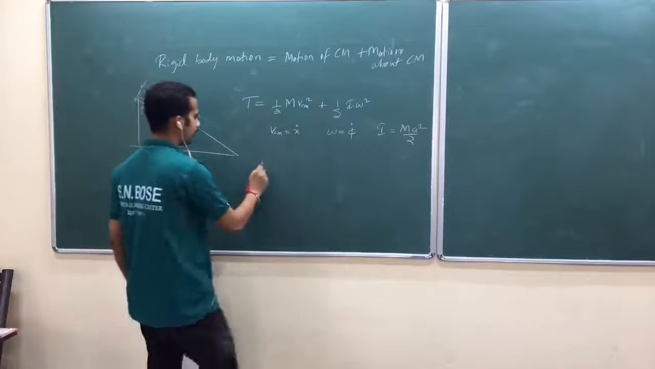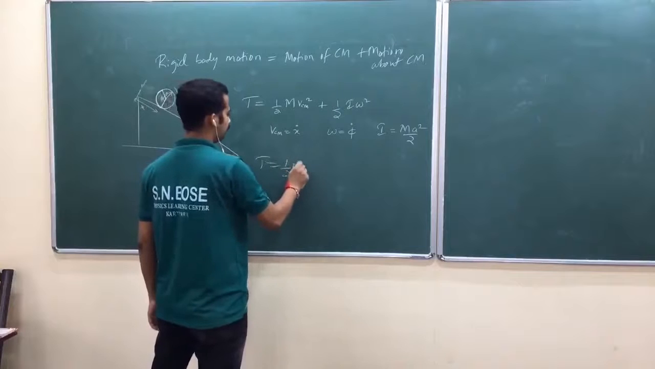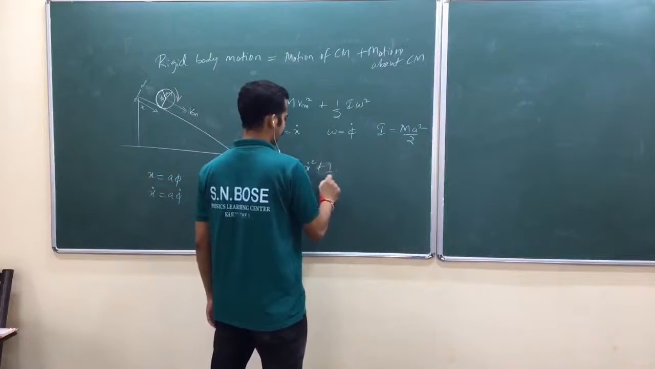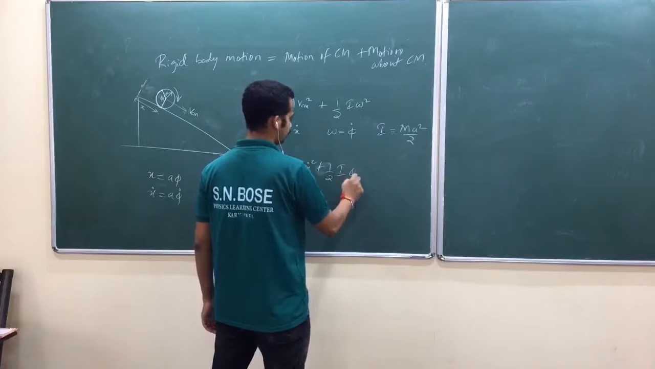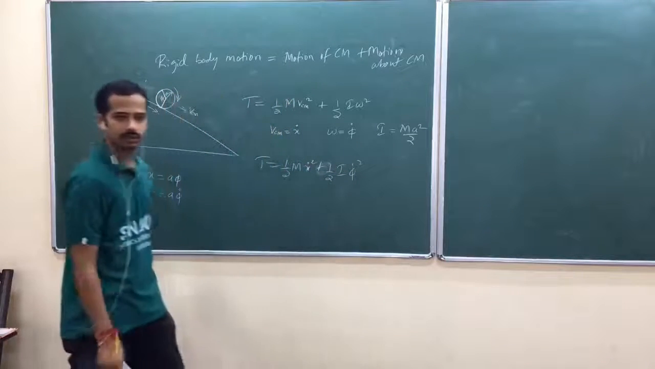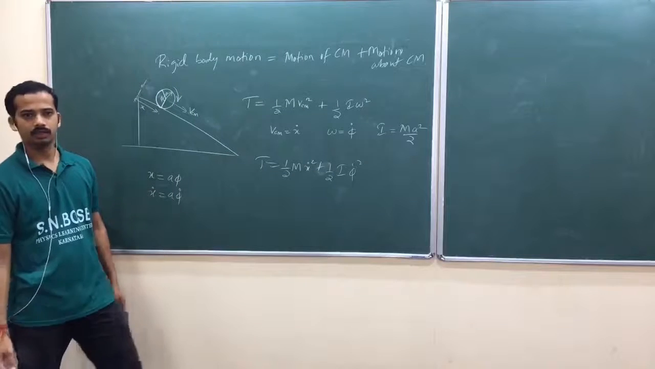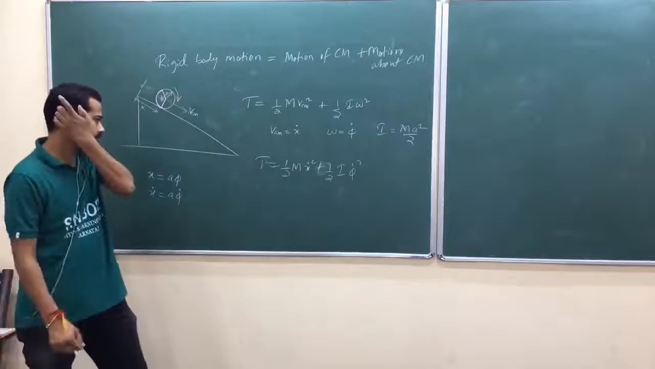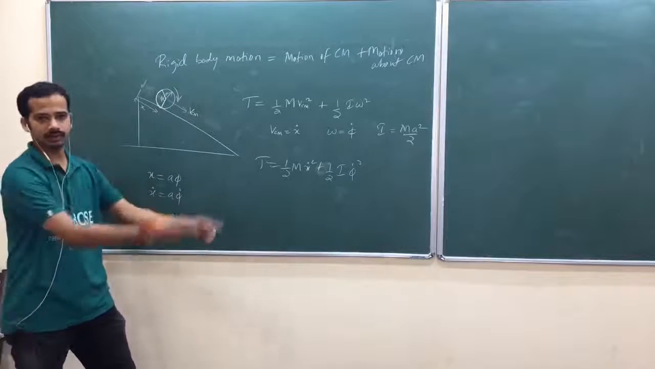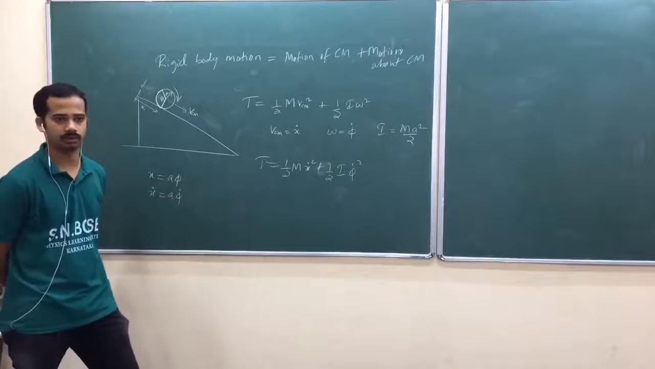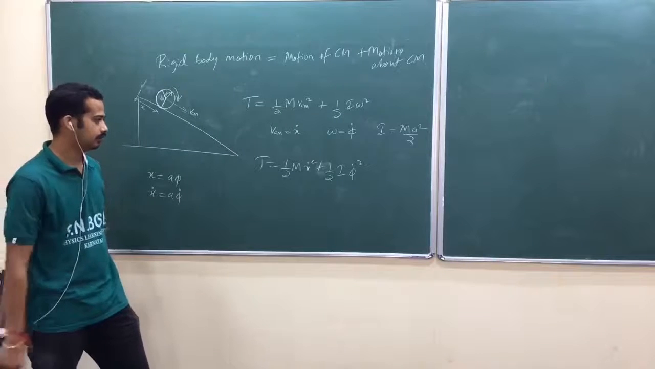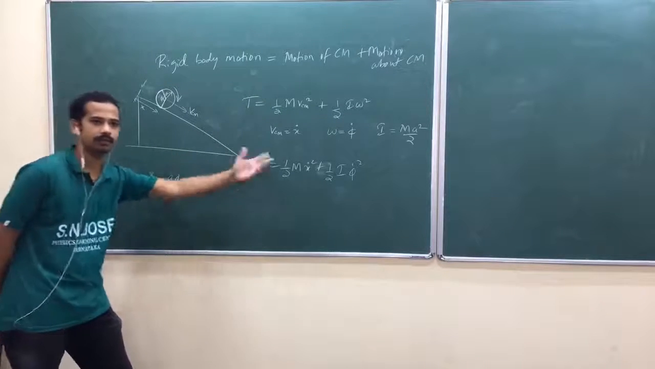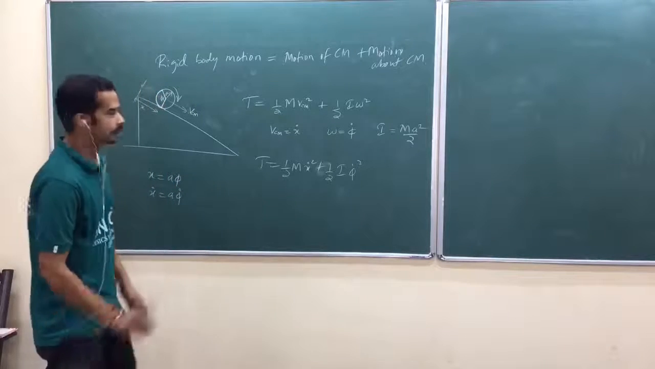Now when you write this one, you will feel half m x dot squared plus half I phi dot squared. Am I right? You feel there are two generalized coordinates, but these two are related. They can't both be generalized coordinates. You have to relate them and convert that into only one coordinate. So that's your choice. Either you can convert everything into x or everything into phi. Is that okay?